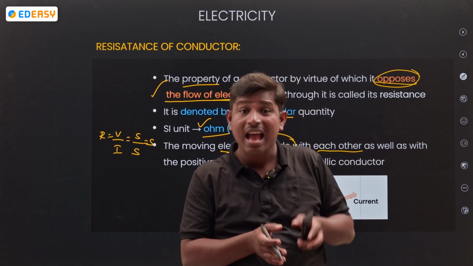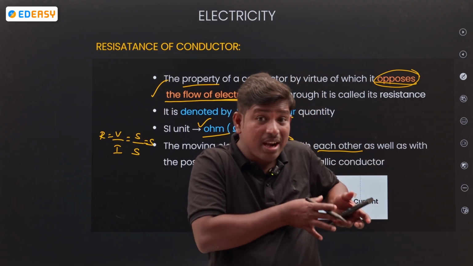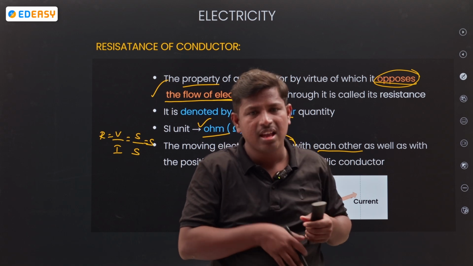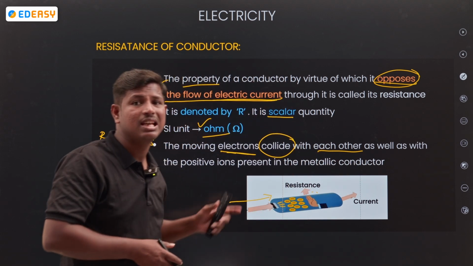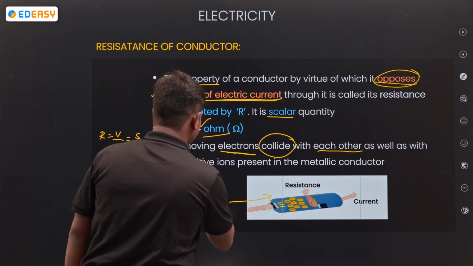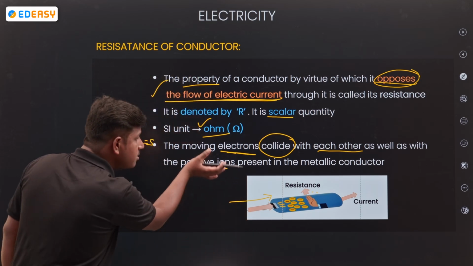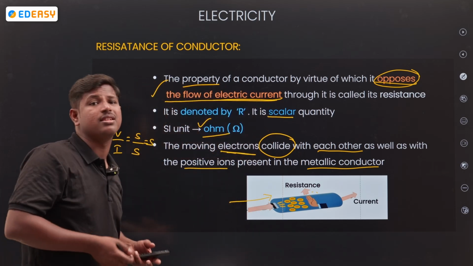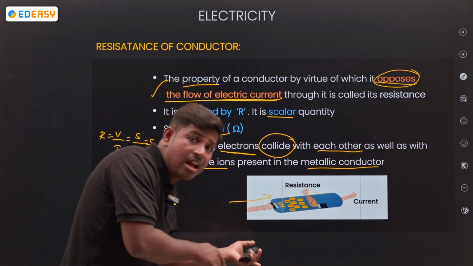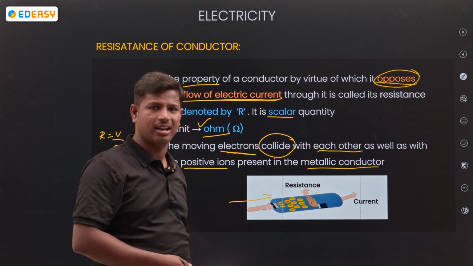Other particles means ions are present. So it collides with other particles, and this property is called resistance. Positive ions are present in the metallic conductor, and electrons collide with each other and with the positive ions in a conductor.